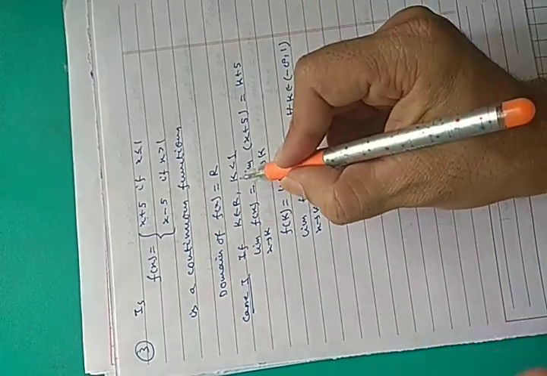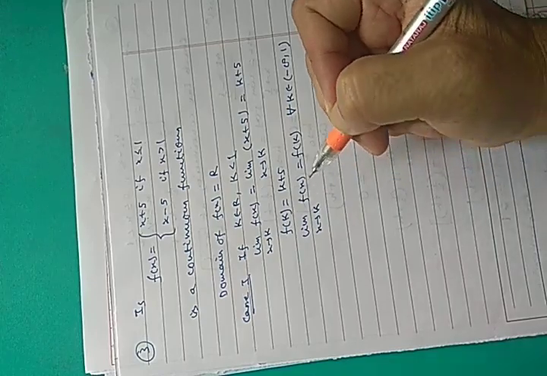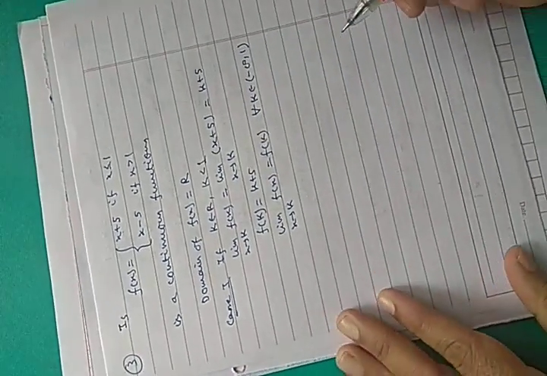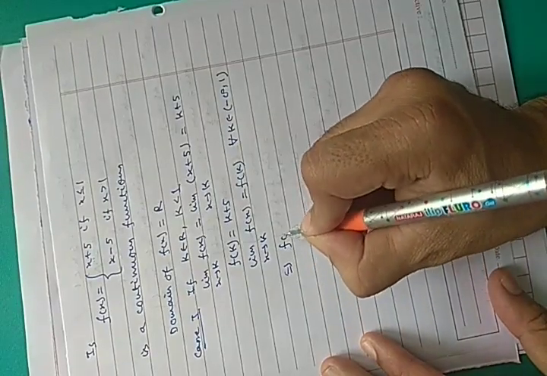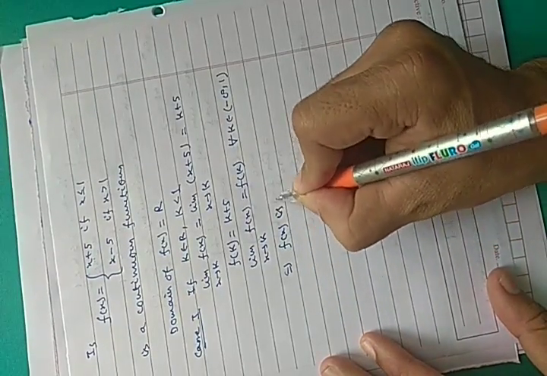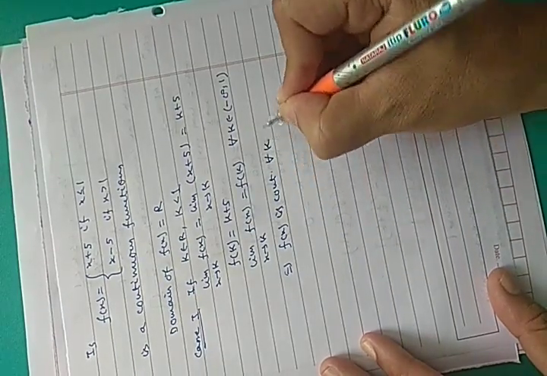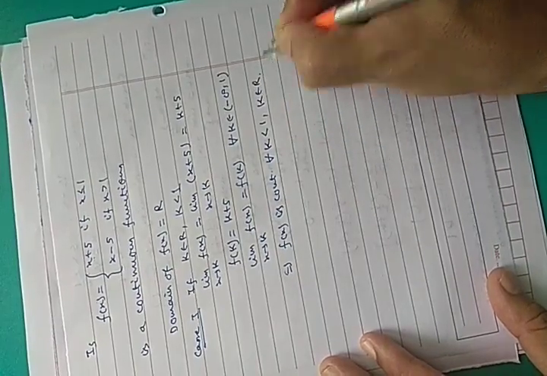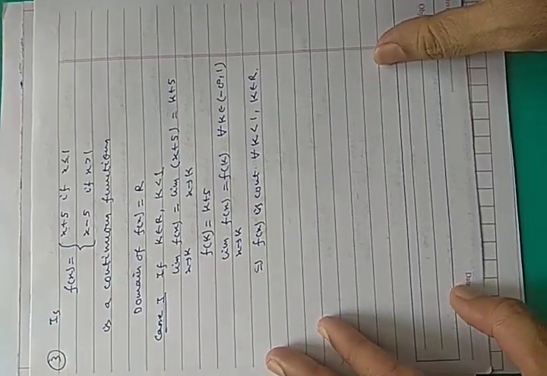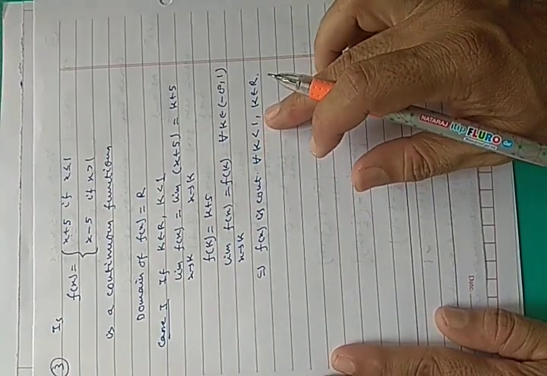Minus infinity to 1 means k is less than 1. So this implies f(x) is continuous for all k less than 1 and k belongs to R. Okay, so you have checked the continuity for all real numbers which are less than 1.